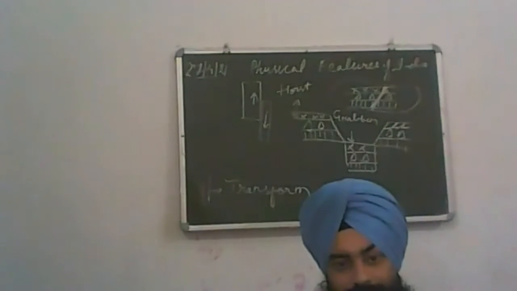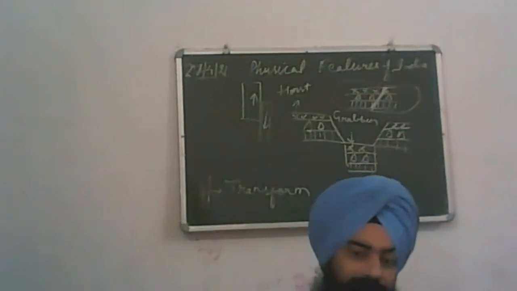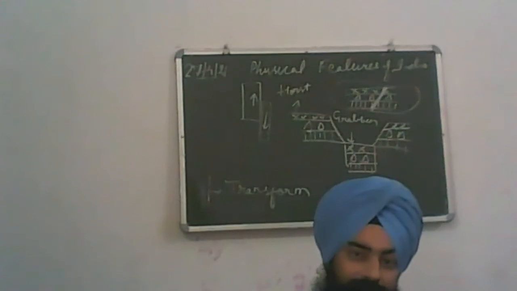Convergent movements are responsible for the formation of the Himalayas on Earth. Clear? So this was plate tectonics.